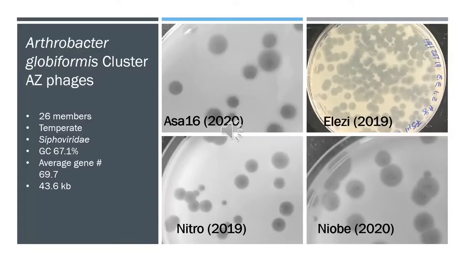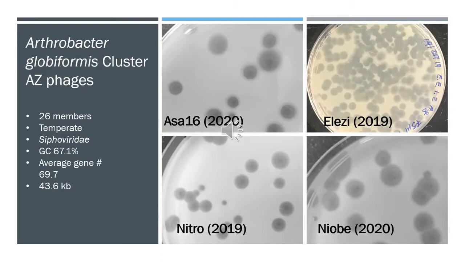Students in the phage discovery course at SCSU have found four closely related temperate bacteriophages belonging to the AZ cluster: Elise and Nitro in the year 2019, and OSA16 and Niobe in the year 2020. The 26 phages belonging to cluster AZ infect the host Arthrobacter globiformis and have an average genome length of 43.6 kilobases and GC percent of 67.1%.